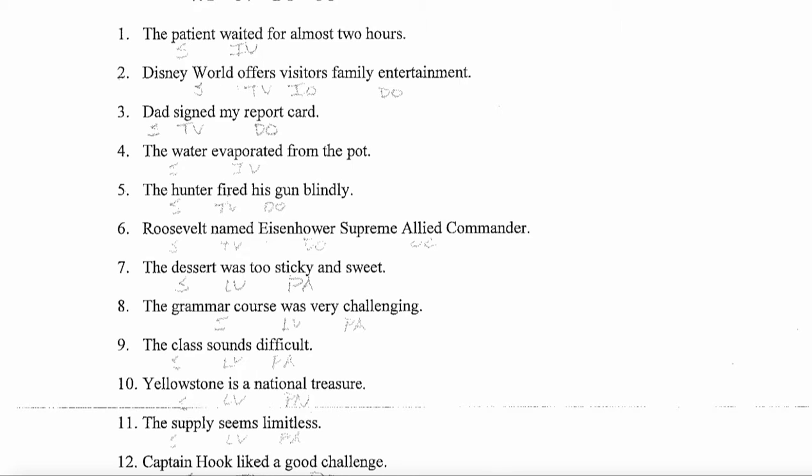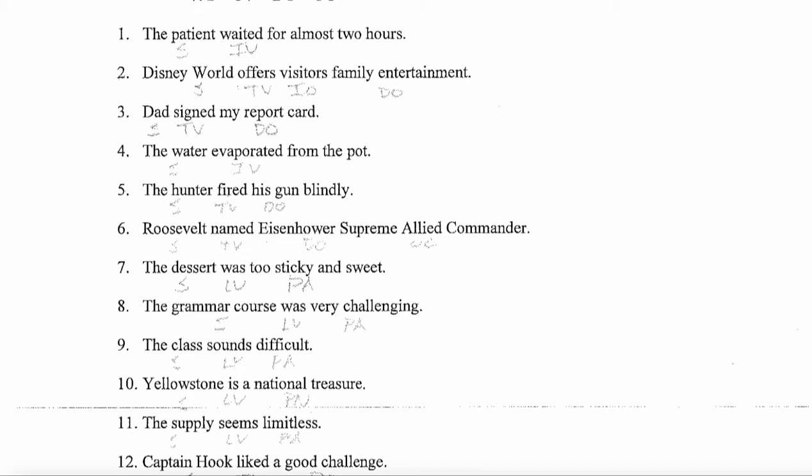Number 5, find the main verb, fired. Is it linking? No. So 1, 2, or 3 are gone. Is it followed by a noun phrase? Yes. Pattern 4 is gone. How many noun phrases? Just one, his gun. All right, so just one noun phrase must be direct object. Number 6, Roosevelt named Eisenhower Supreme Allied Commander. So find the main verb, named. Is it a linking verb? No. So 1, 2, and 3 are gone. Is it followed by a noun phrase? Yes. Pattern 4 is gone. Is it followed by one noun phrase?